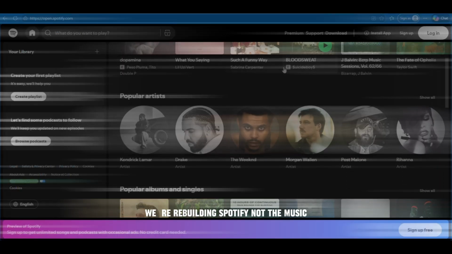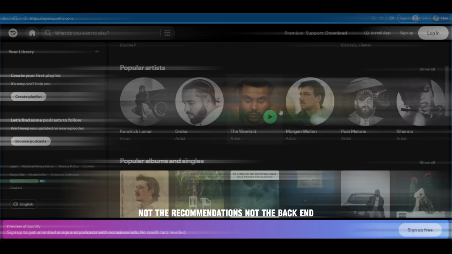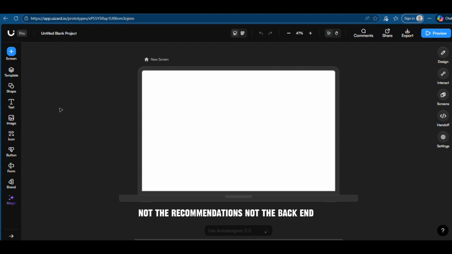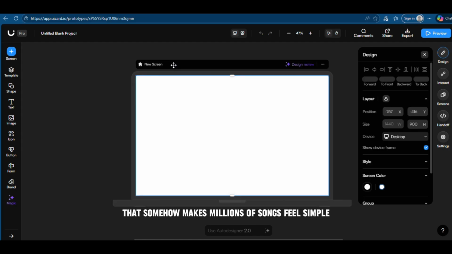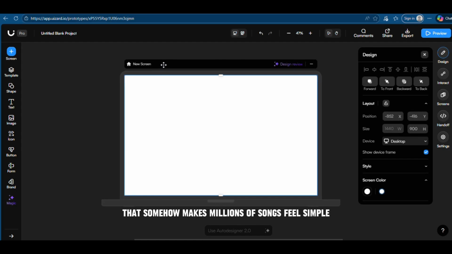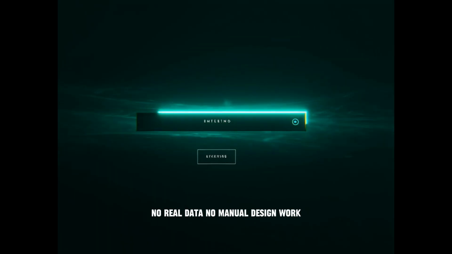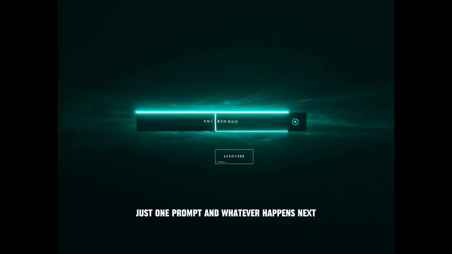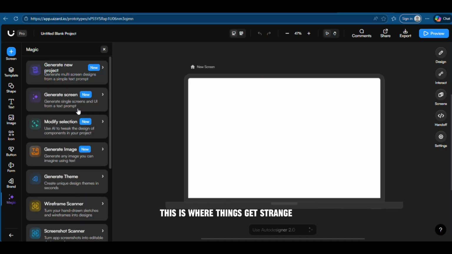We're rebuilding Spotify, not the music, not the recommendations, not the back end. Just the interface, the sidebar, the playlists, the layout that somehow makes millions of songs feel simple. And the rule is the same. No APIs, no real data, no manual design work. Just one prompt, and whatever happens next. This is where things get strange.